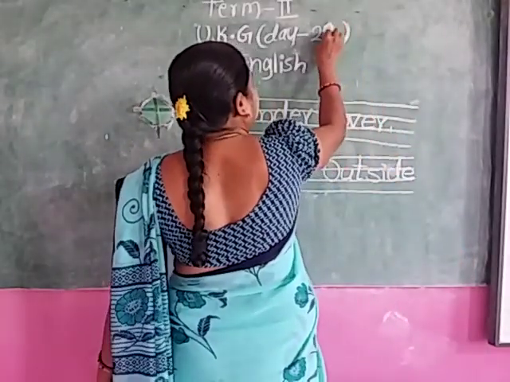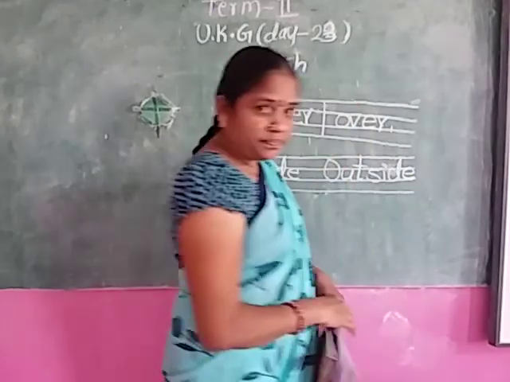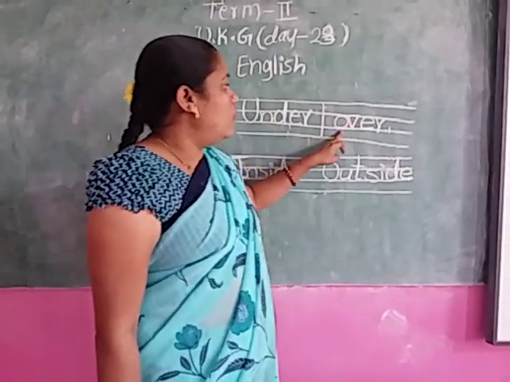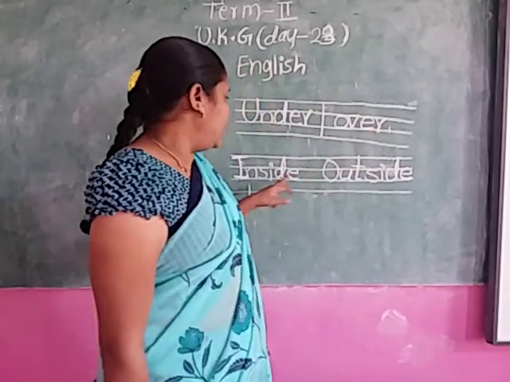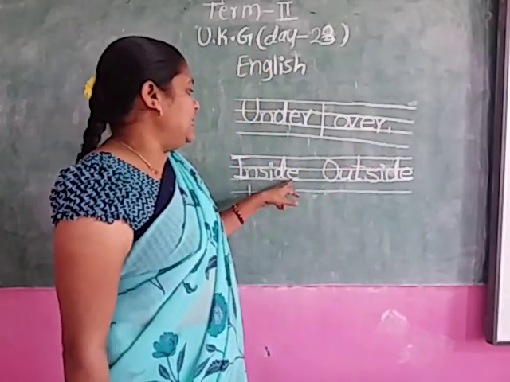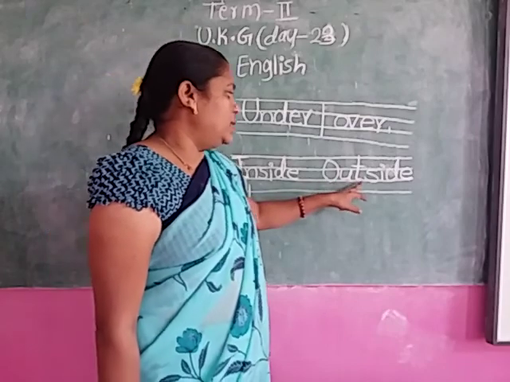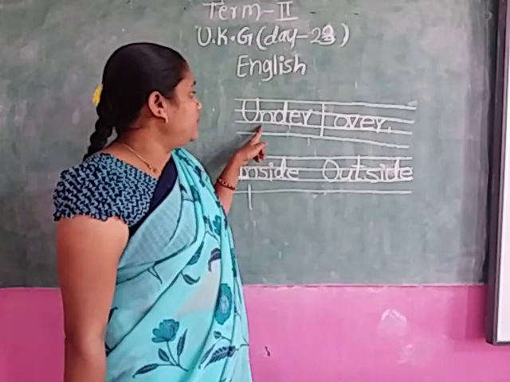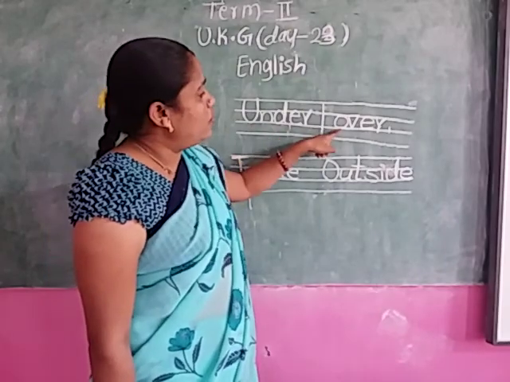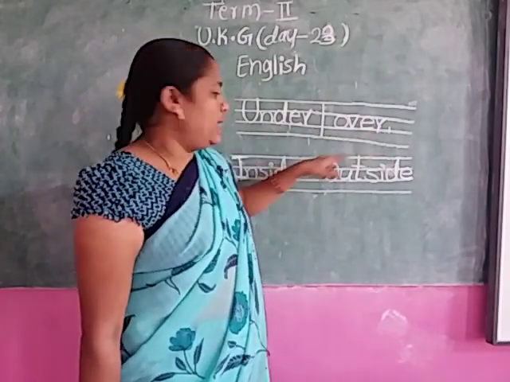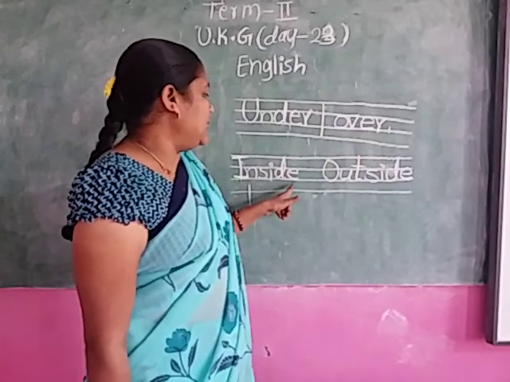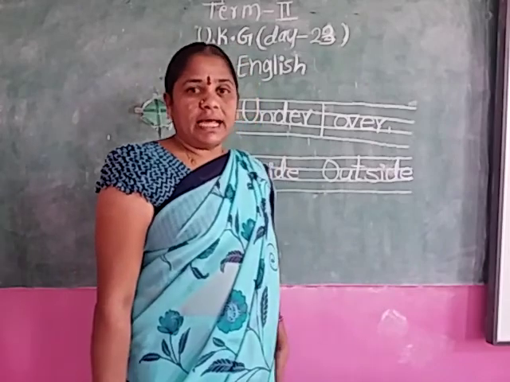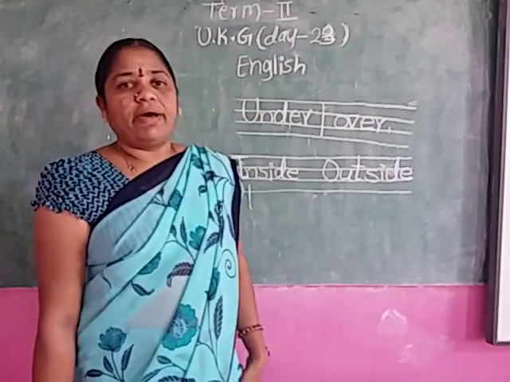Okay, children, look at me. U-N-D-E-R, under. O-V-E-R, over. I-N-S-I-D-E, inside. O-U-T-S-I-D-E, outside. One more time. Practice this on the slate 5 times.